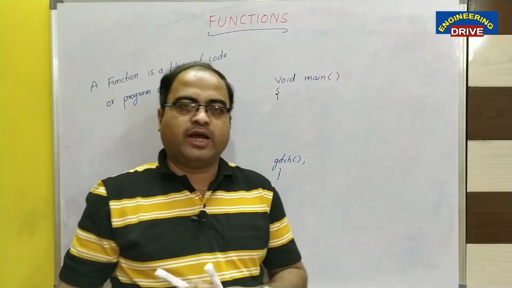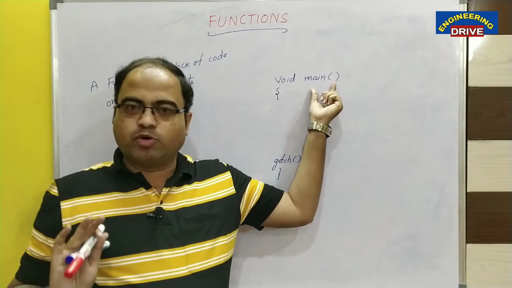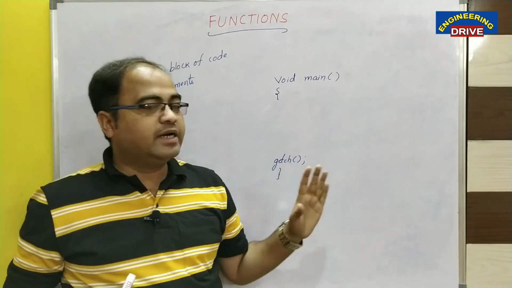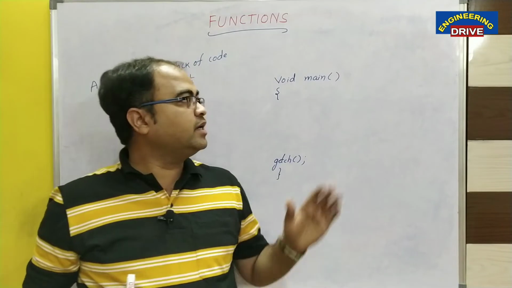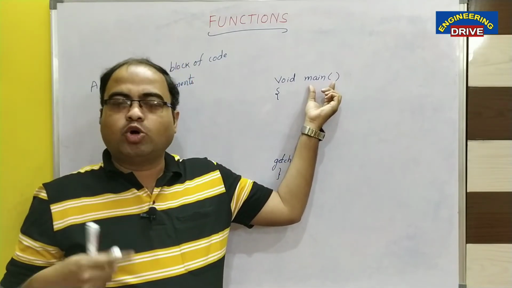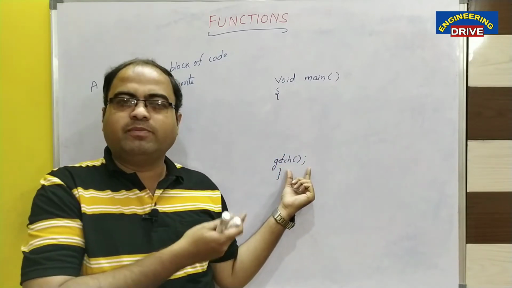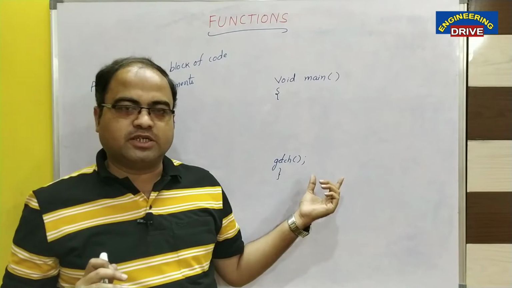In every C program we make use of the main function. Without the main function there is no C program at all, and to end our C program we generally use the getch function. Is it right?